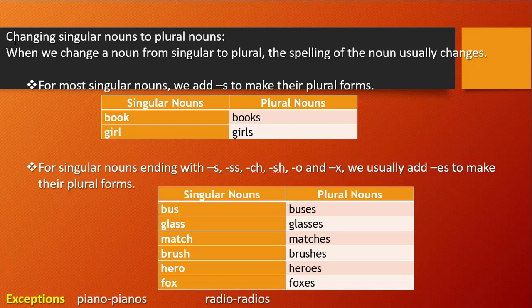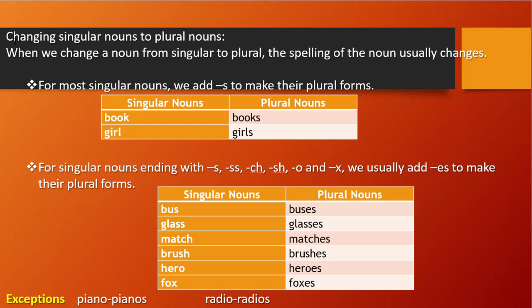Es we have added. For glass, it is glasses. For match, there is ch, right? So matches. For brush, it is brushes. Hero, heroes. Fox, foxes. So you see here, we have added es at the end of every singular noun. It is very easy if you understand this. If any of these, s, ss, ch, sh, o, x, are there in a singular noun, you need to add es, but there are some exceptions.